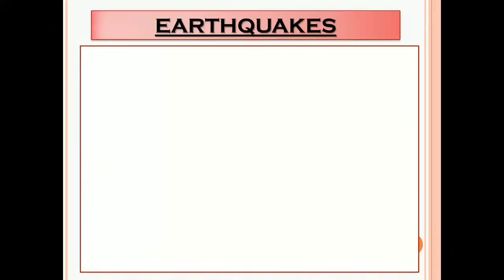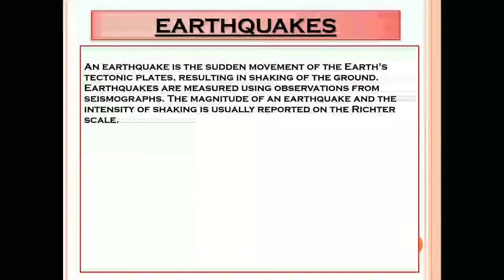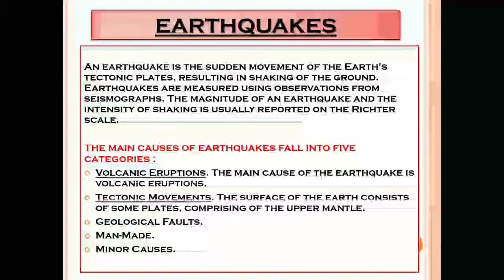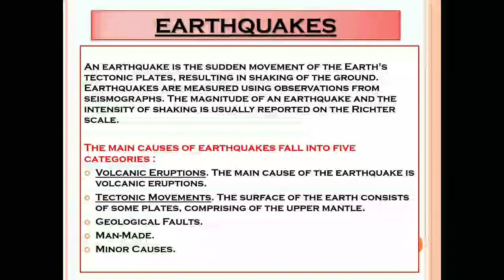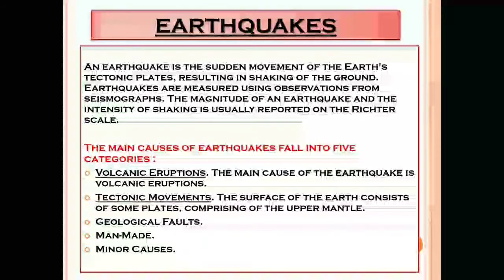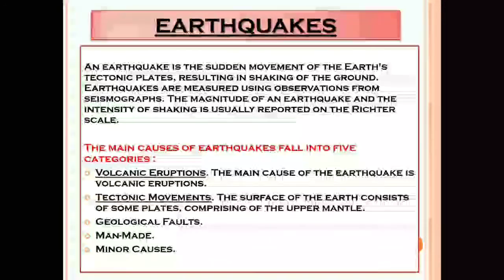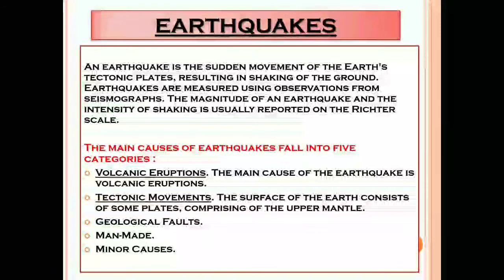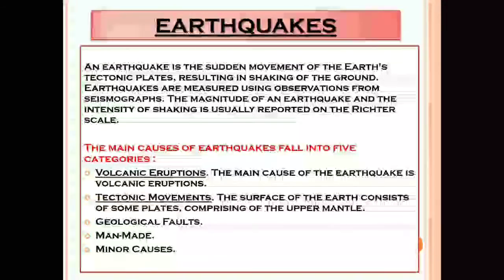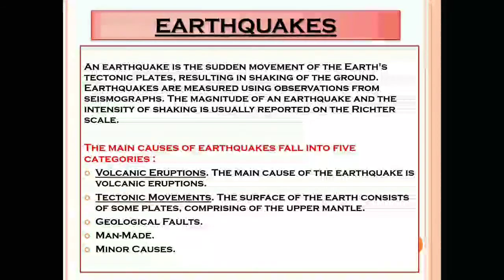Let's study about earthquakes. An earthquake is a sudden movement of the earth's tectonic plates resulting in shaking of the ground. Earthquakes are measured using observation from seismographs. The magnitude of an earthquake and the intensity of shaking is usually reported on the Richter scale. The main causes of earthquakes fall into 5 categories. First is volcanic eruptions. This is the main cause of the earthquake. Second, tectonic movements. The surface of the earth consists of some plates comprising of the upper mantle. Third, geological faults. Fourth, man-made. Fifth, minor causes.